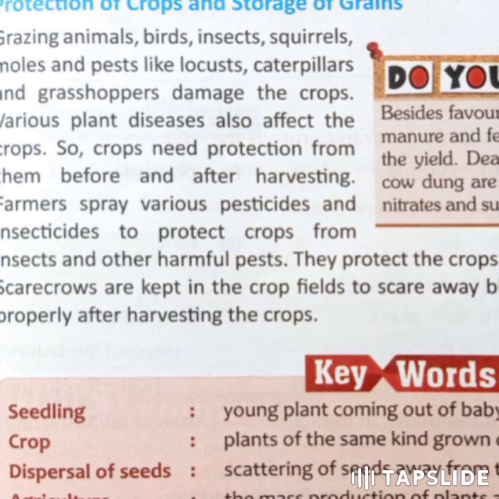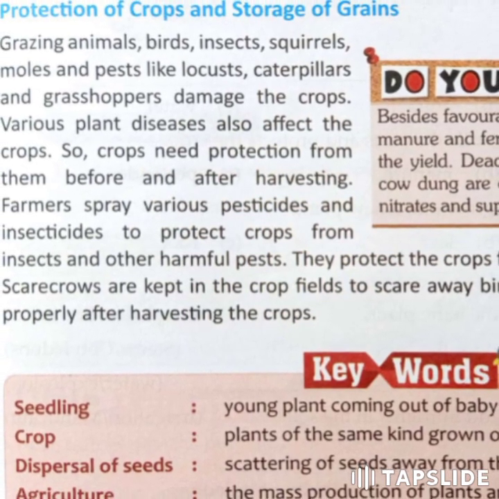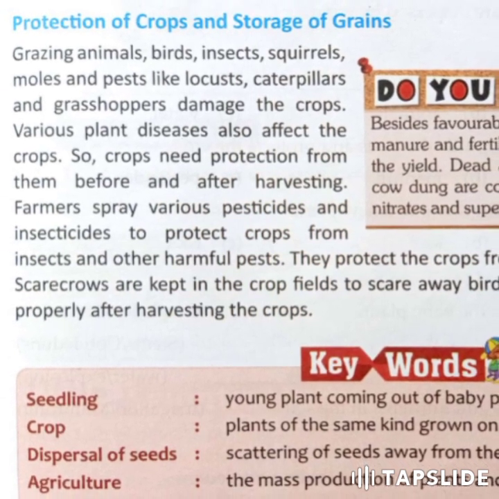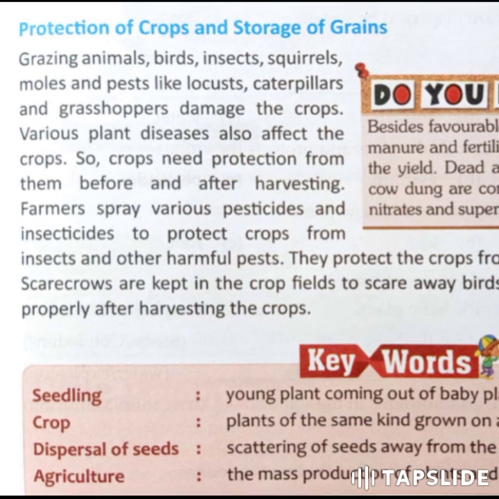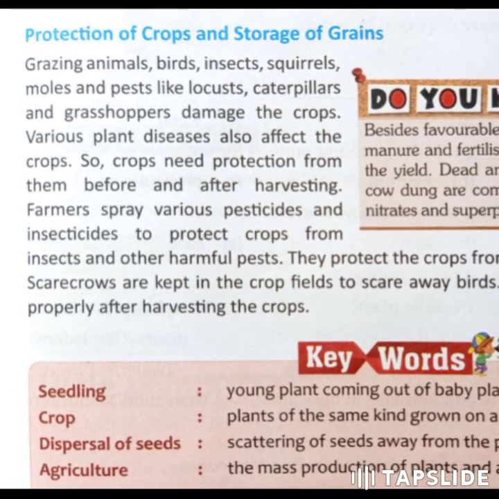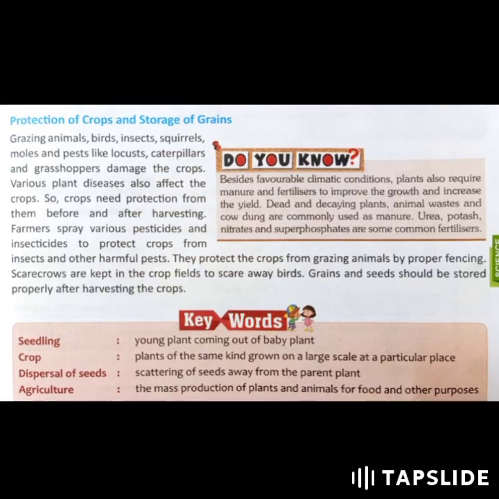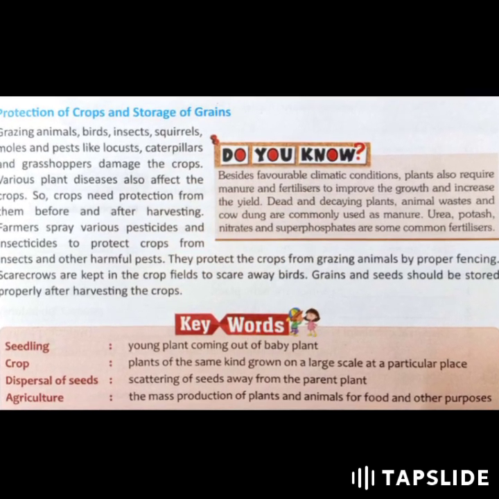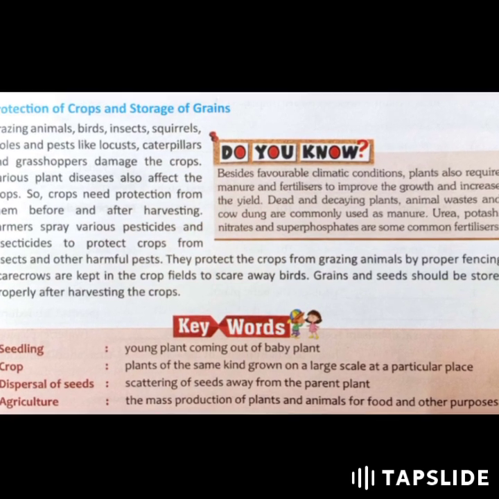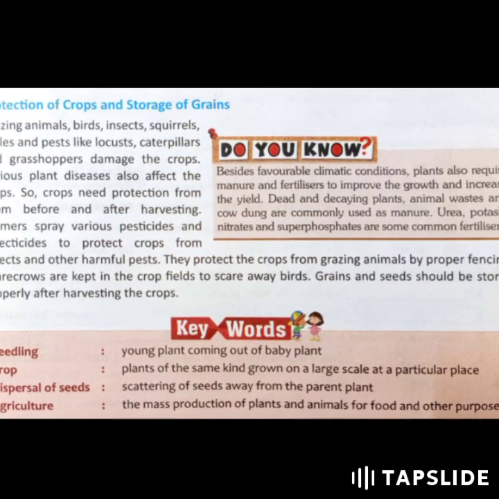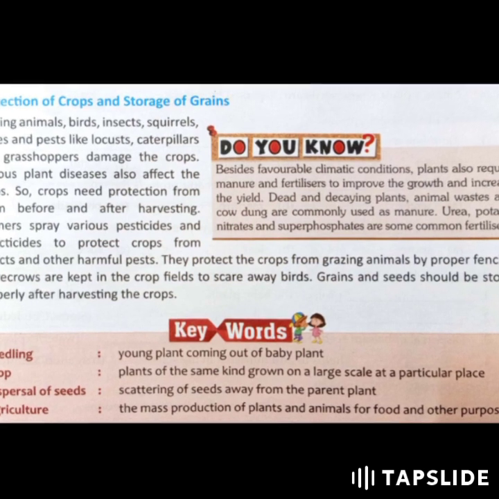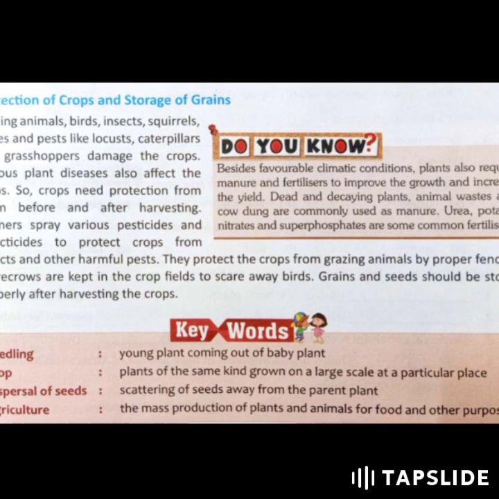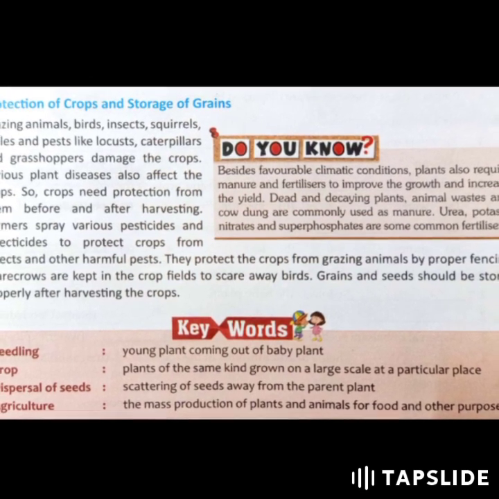Now, protection of crops. We have already covered harvesting of crops. Then we have discussed the types of crops. Now, it is also very important to learn how we need to protect the crops from pests and insects like grasshoppers, locusts, caterpillars, squirrels, and even some grazing animals and birds. They are responsible for destroying the crops. That's why we need to spray insecticides or pesticides to protect them.